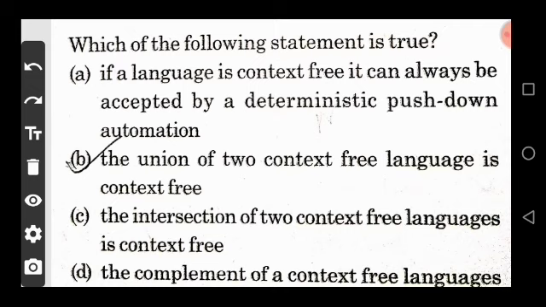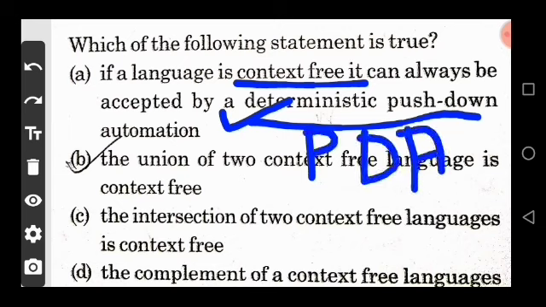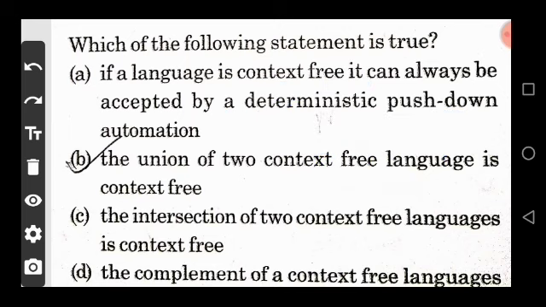So this is not true, because a context free language may or may not be accepted by a deterministic pushdown automata. But we say that if any language is context free, then it is accepted by a non-deterministic pushdown automata. So this statement is correct, but at times it is not correct. Now option B, union of two context free languages is CFL. Yes, because context free language is closed under the union operation. So this is the correct option.